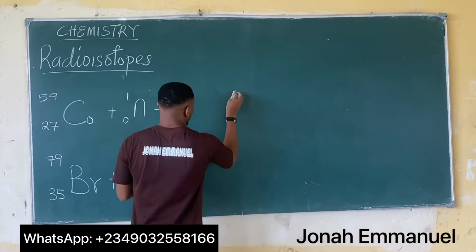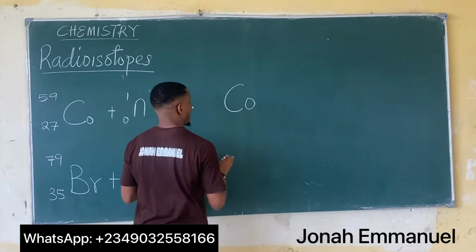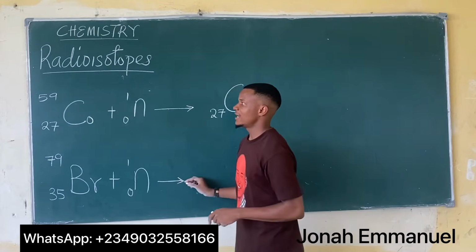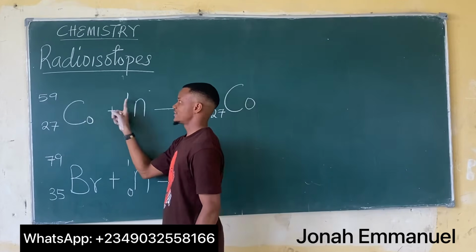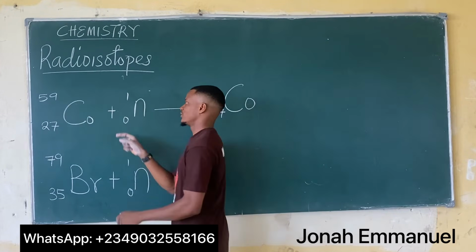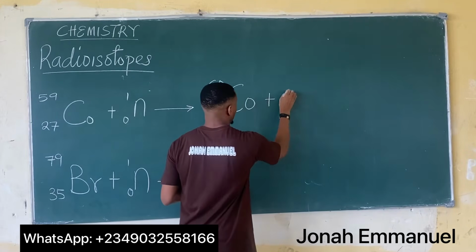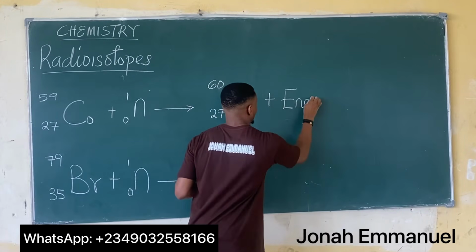So I'm having cobalt here with atomic number 27. Also, for the mass number, I'll simply sum up this and this. So it becomes 59 plus 1, that's 60. So I'm having cobalt 60, and of course, with the release of energy.